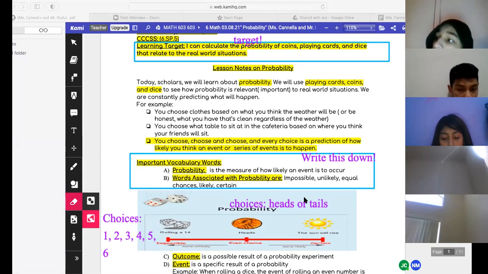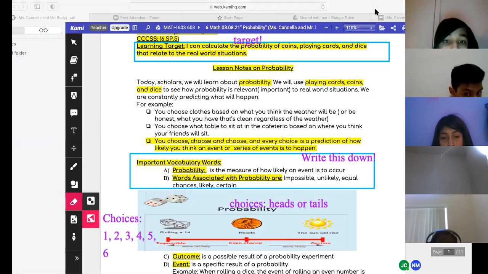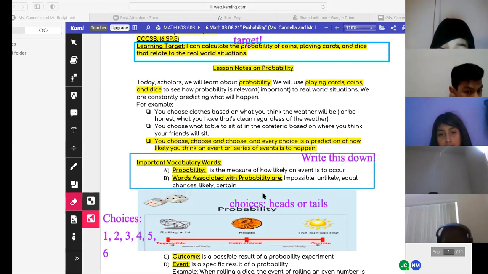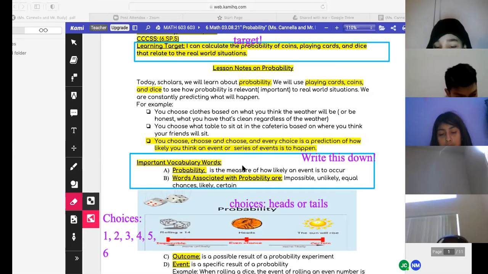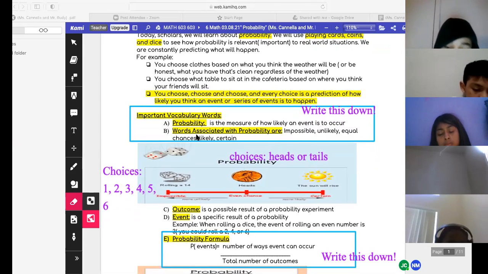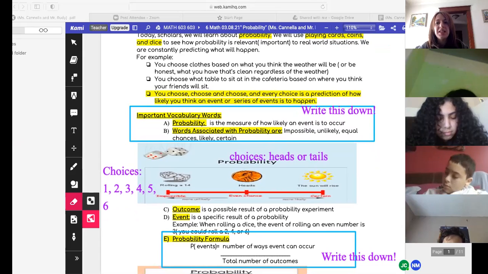Important vocabulary words. Probability is the measure of how likely an event is to occur. Words associated with probability are impossible, unlikely, equal, chances, likely, certain. I'm done. All right. So the learning target was all shared, so I'm going to scroll up. You need to write down probability and the words. When you hear probability, guys, you're finding out, they're giving you an event or a situation, and you're going to find out, okay, how many times can this thing occur, this event, out of the total number? So as you just heard Leanna read, we choose what kind of clothes to wear based on the weather. So yeah, it may be sunny today, but it's a little chilly.